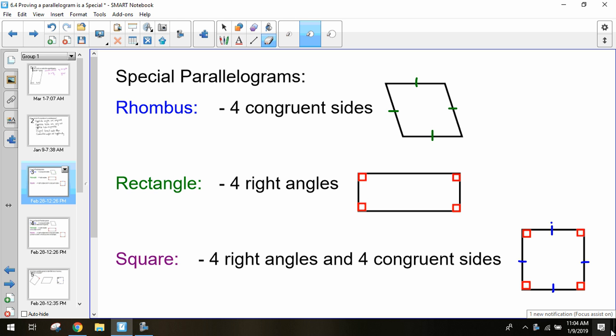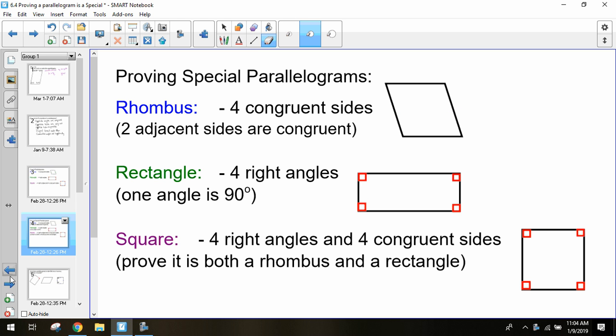Types of special parallelograms. We have our rhombus, rectangle, square. But once again, in order for it to be a square, it needs to be both a rectangle and a rhombus. It has to meet both those requirements in order to be a square. While a rhombus just needs to meet the 4 sides, a rectangle just needs to meet right angles.